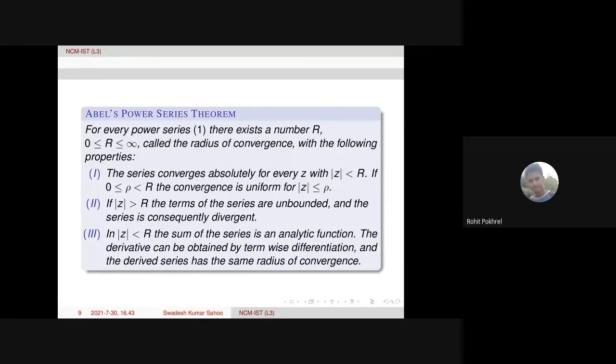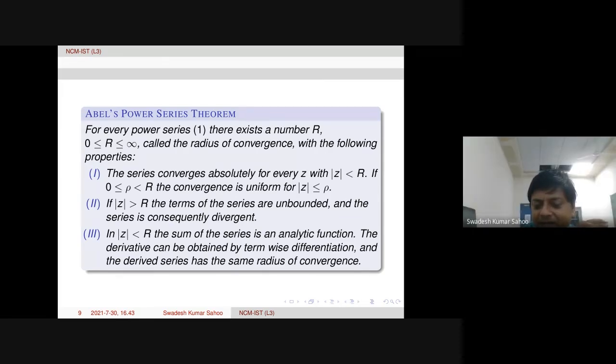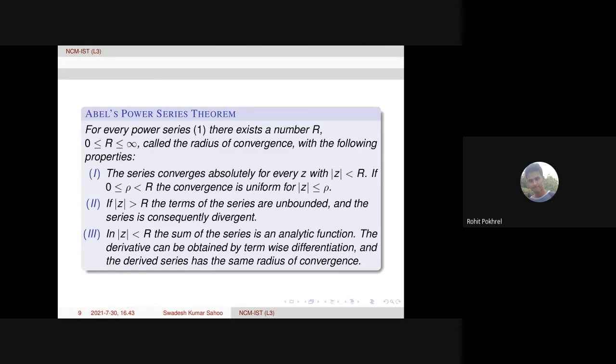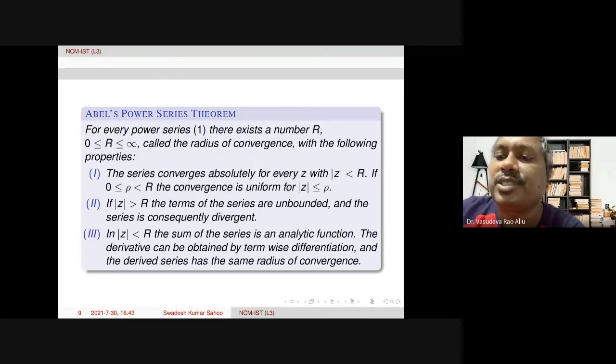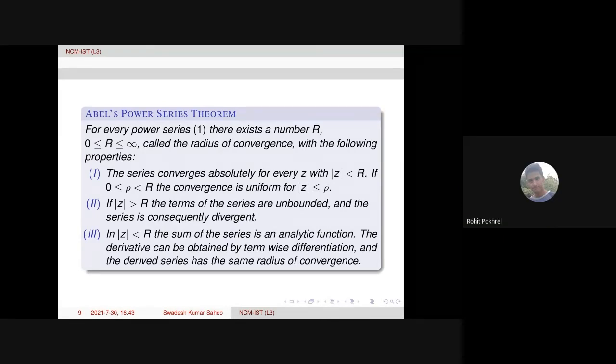So what can we say about a compact subset of its region of convergence? So there it will not be uniformly convergent. I could not understand your question. Please proceed. So instead of taking this disk, what if we take the region of convergence and its compact subset? Will this theorem fail there?